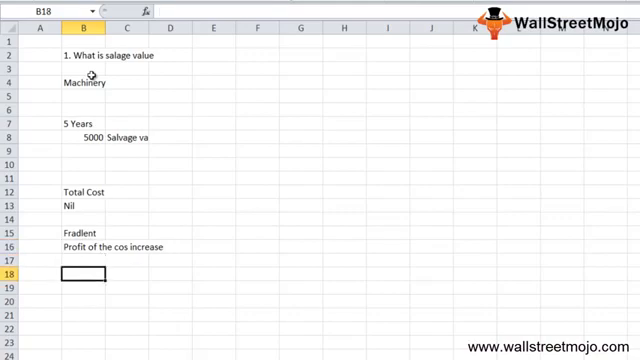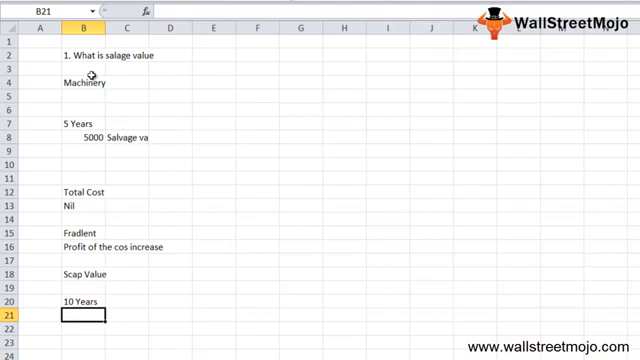Another name for the salvage value is the scrap value, and this is a mere estimate only. No one knows what a piece of equipment or machinery would cost after, let's say, 10 years. No one knows that. The asset may even end up in a junkyard.